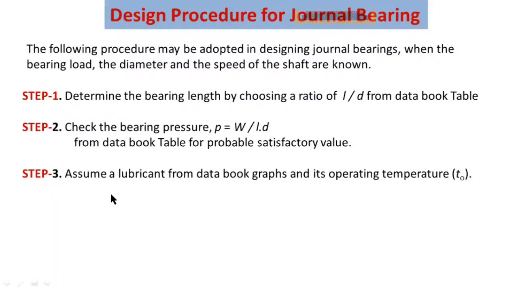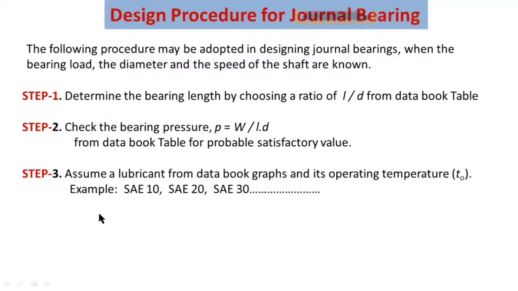Assume a suitable lubricant type. You have to consider a suitable lubricant type from data handbook graphs and its operating temperature T naught. By using the data handbook, you have to consider a suitable lubricant type by using a graph between the absolute viscosity and operating temperature T naught.